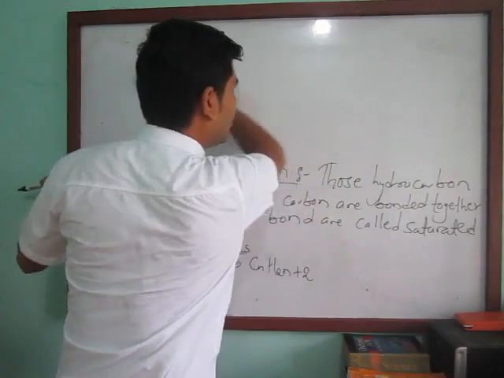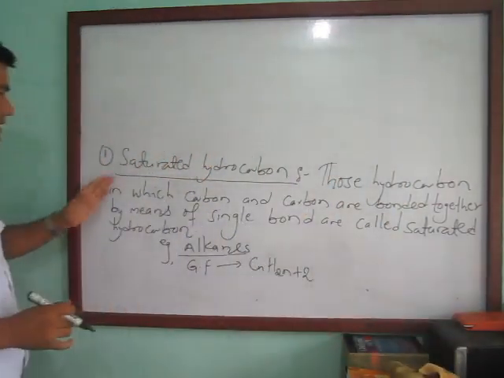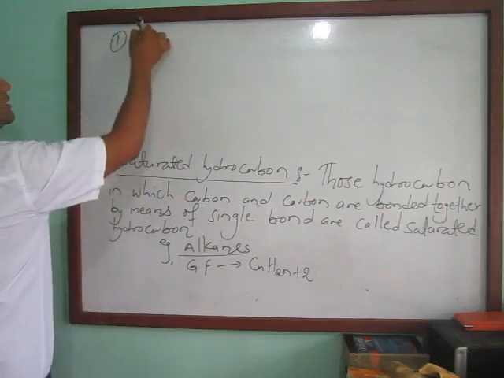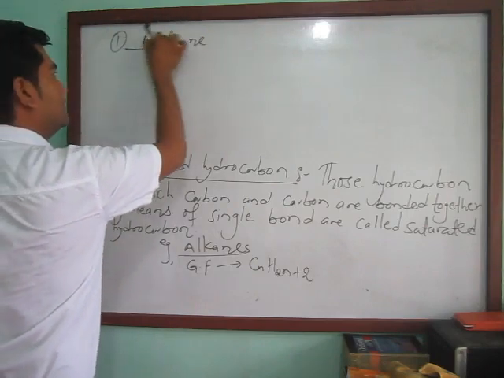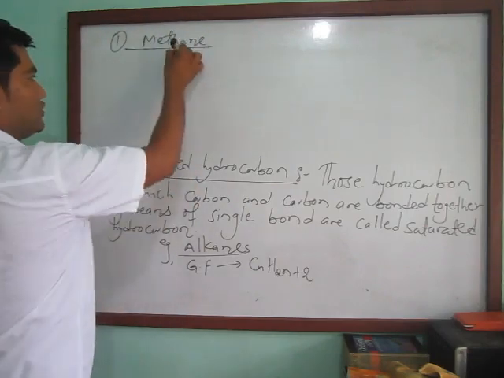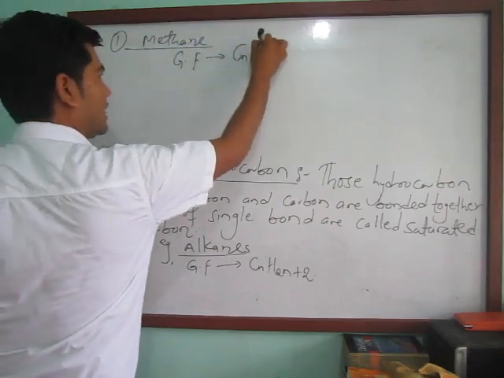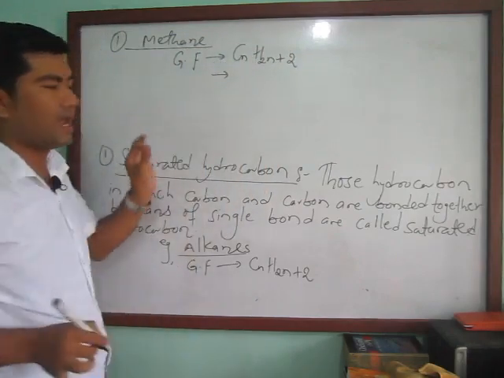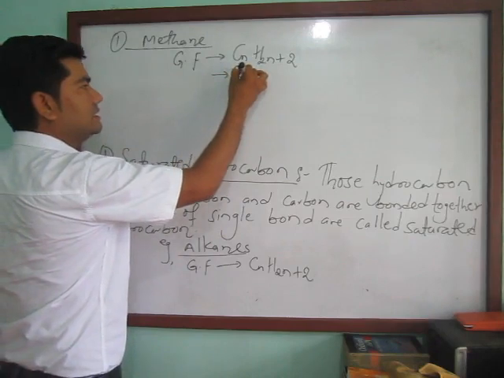I'm going to show some very interesting examples of saturated hydrocarbons, starting from methane. Number 1, methane. The general formula is CnH2n+2, where n is the number of carbon atoms.